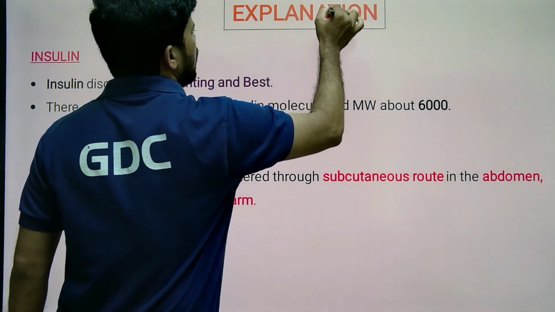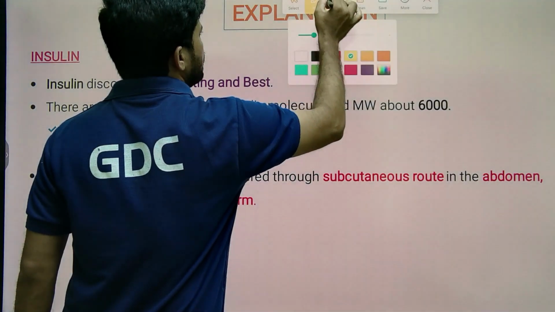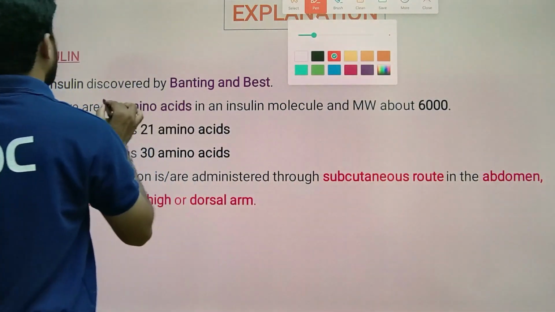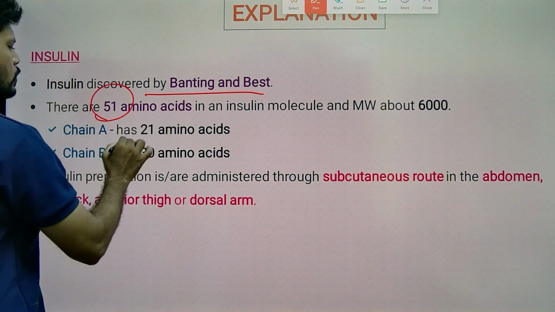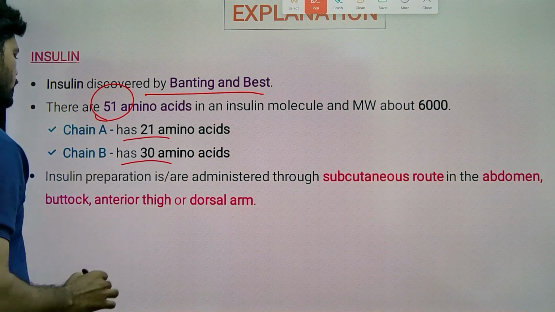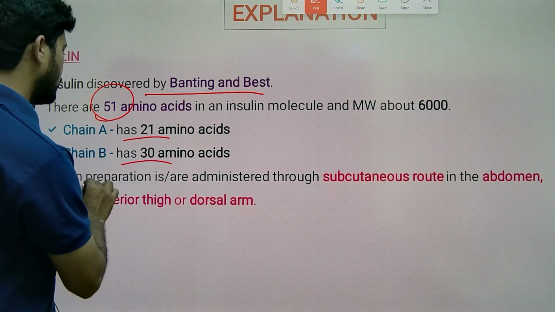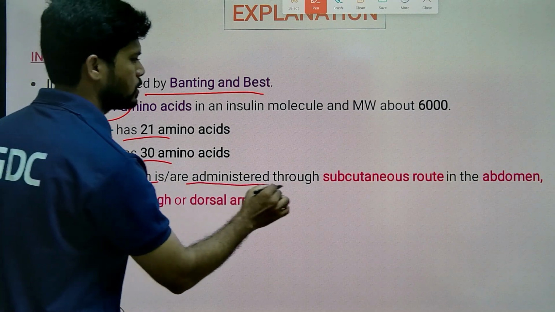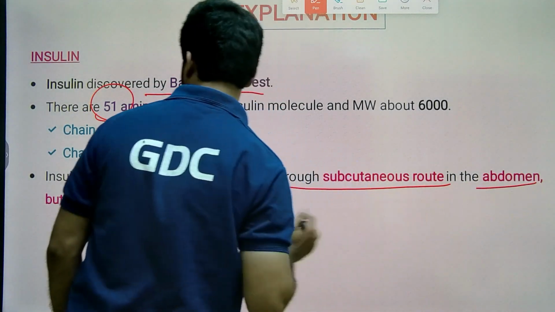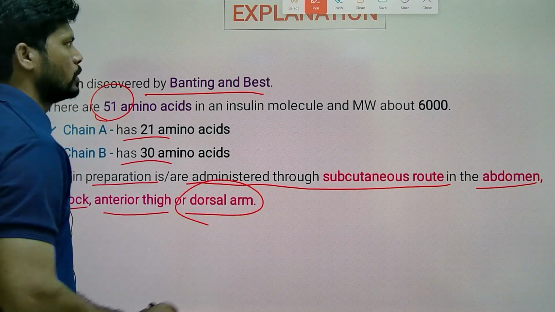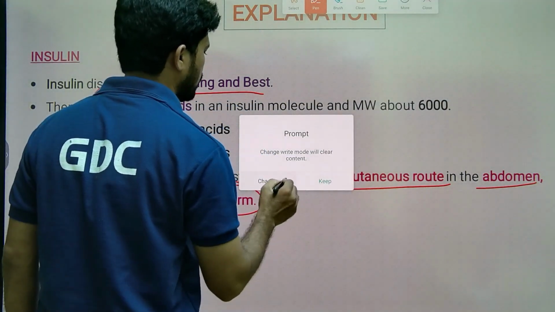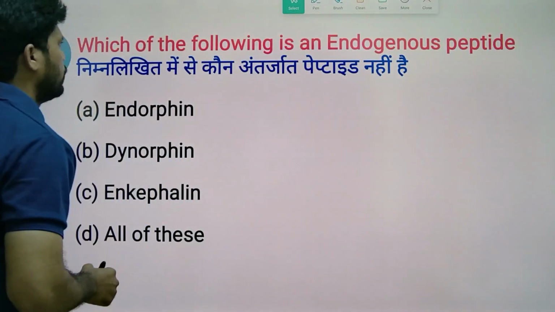So let's check the explanation. Insulin was discovered by Banting and Best. It contains 51 amino acids in 2 chains, 21 in the A chain and 30 in the B chain. Insulin preparations are administered through the subcutaneous route in the abdomen, buttock region, anterior thigh, and dorsal arm.